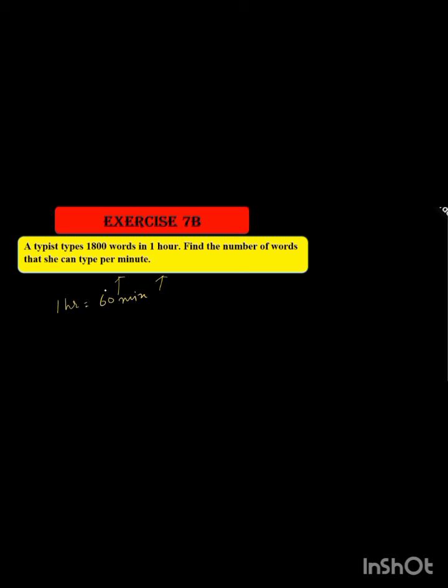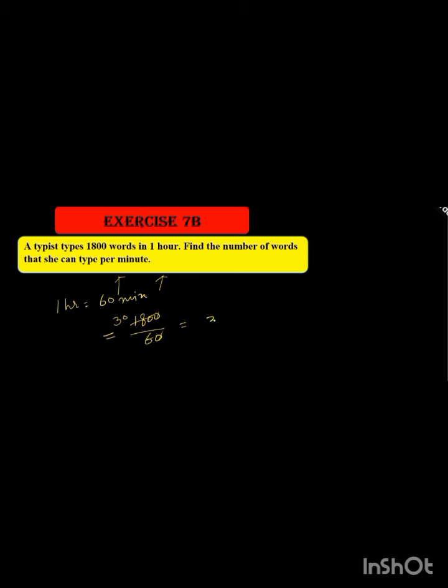So we have to find the number of words per minute, that is 1800 total words, and how many minutes are there? 60 minutes. So you can divide very easily. That's quite easy. Zero cuts with this one, and you know the table of 6. 6 threes are 18 and 30.